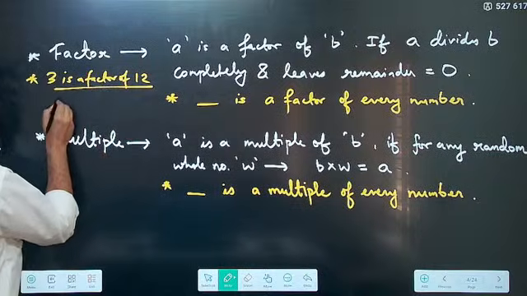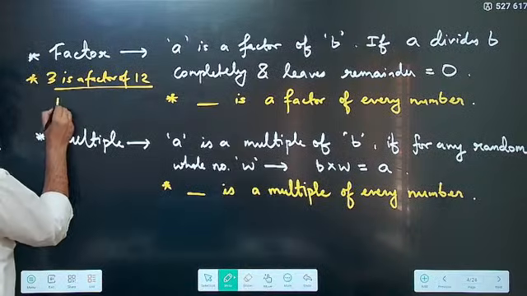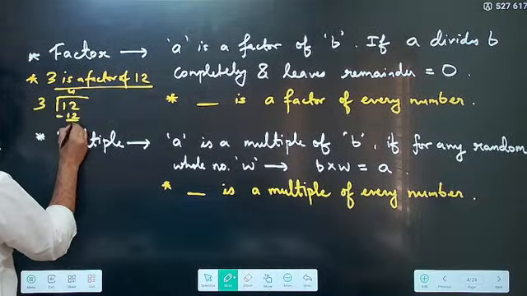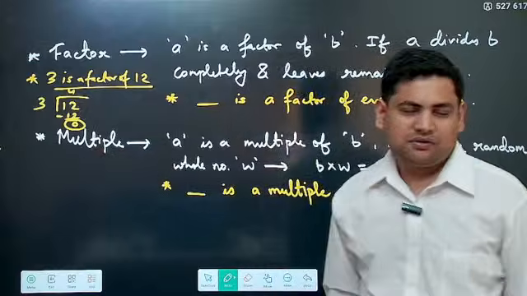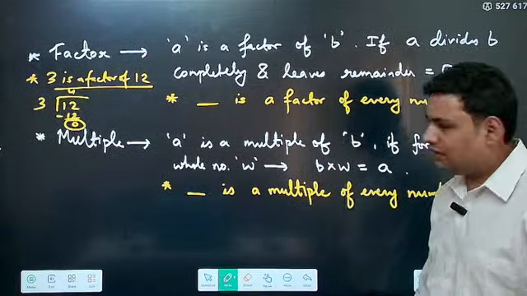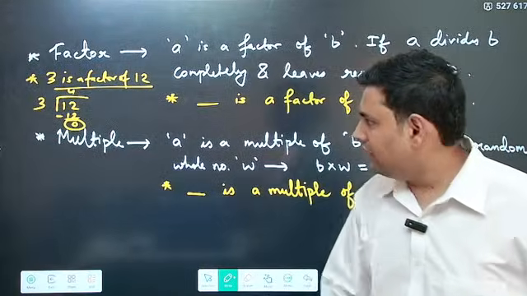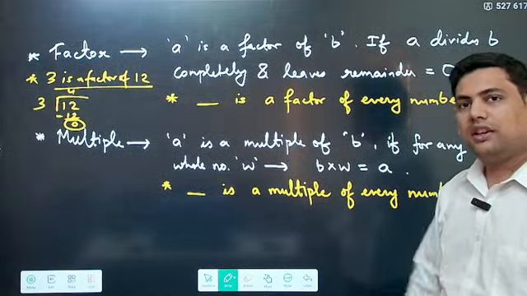Why a factor of 12? Because when 3 divides 12, it goes 4 times, minus 12, it leaves remainder 0. This is why it is a factor of 12. You understand this? Can you fill this blank? Dash is a factor of every number. Can you think of any number which is a factor of every number?